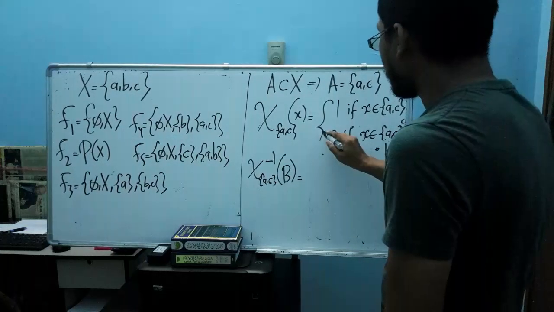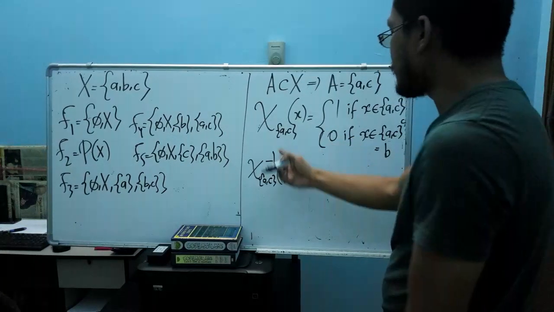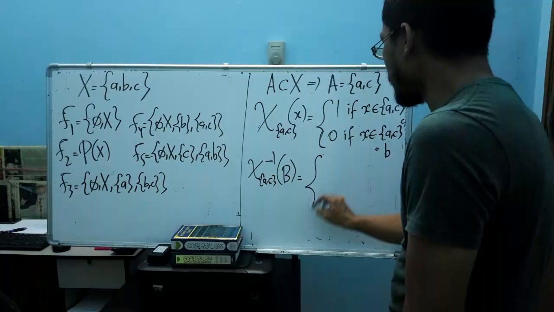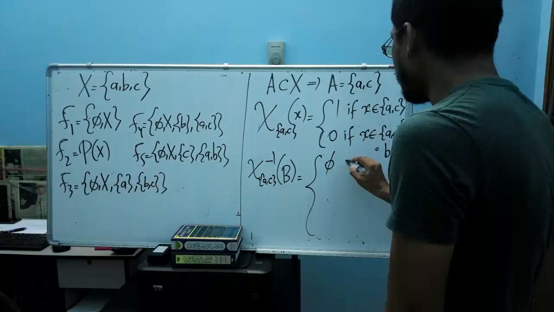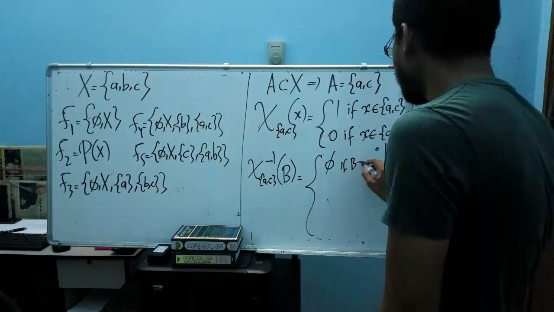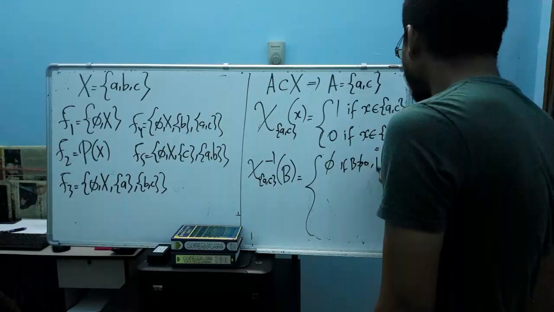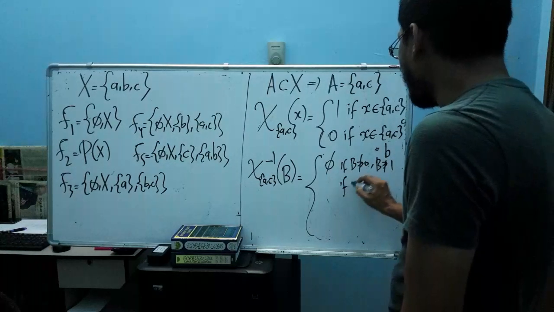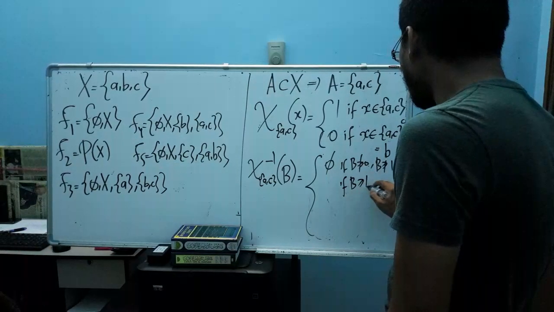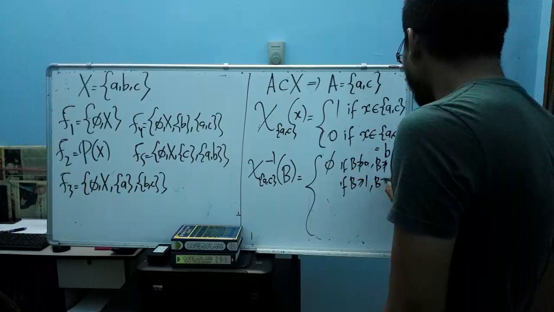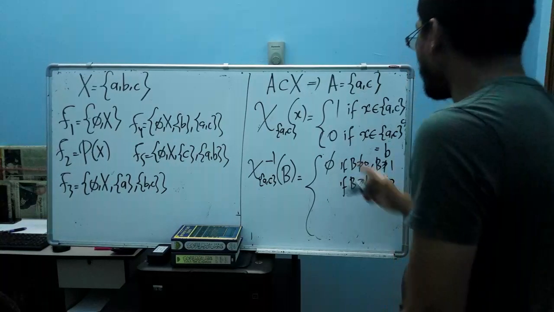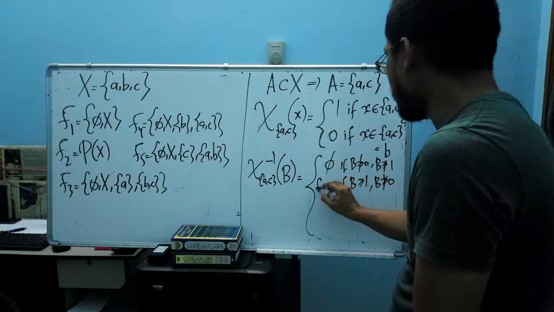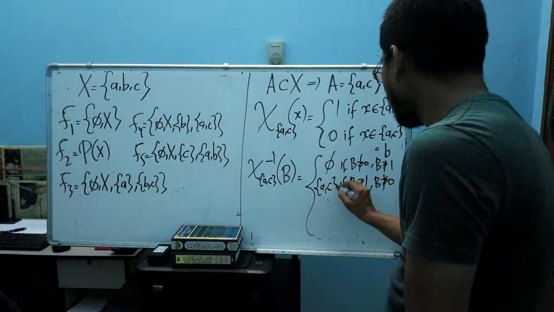Since we have the two values 1 and 0 here, I can say that the pre-image equals the empty set if my Borel set B doesn't contain 0 and doesn't contain 1. And then if B contains 1 but B doesn't contain 0, so we have 1 here, then we have AC.